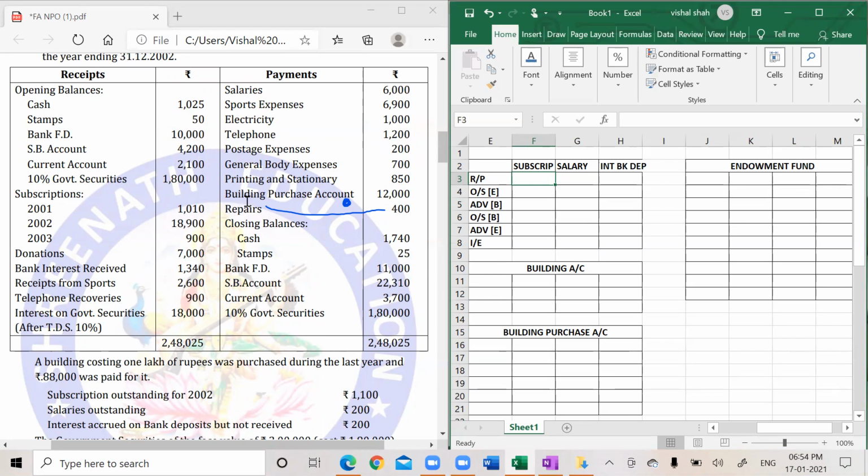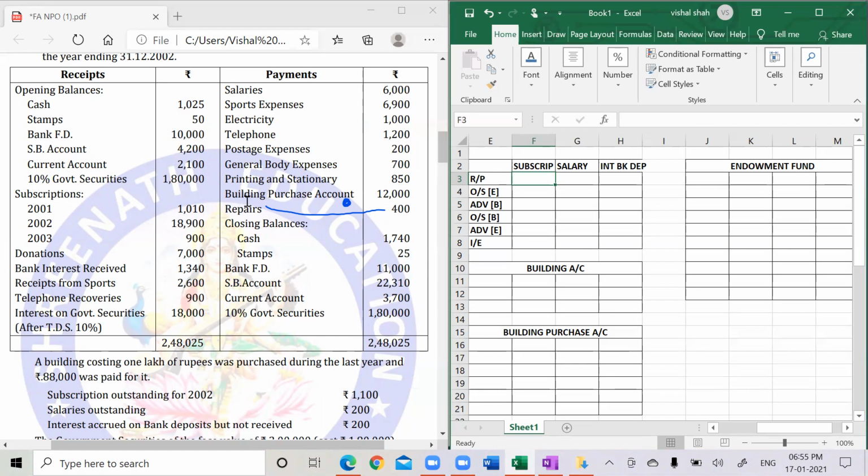1025 plus 50 plus 10,000 plus 4,200, 2,100, 1,80,000, 1,010, 18,900, 900, 7,000, 1,340, 2,600, 900, 18,000, 2,48,025. It is perfect. So there is no printing mistake. Perfect. We can proceed ahead now.